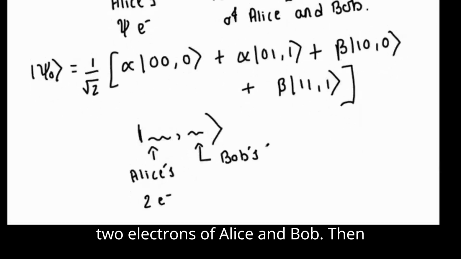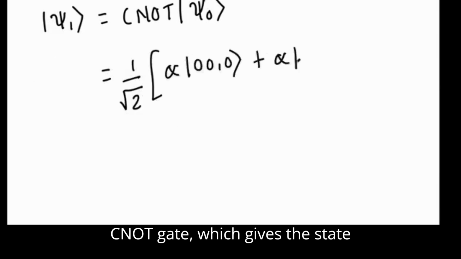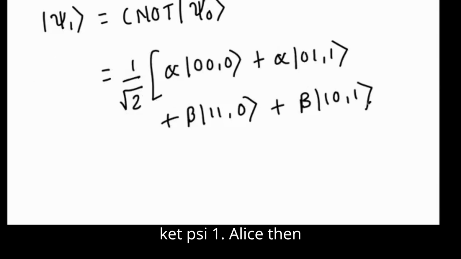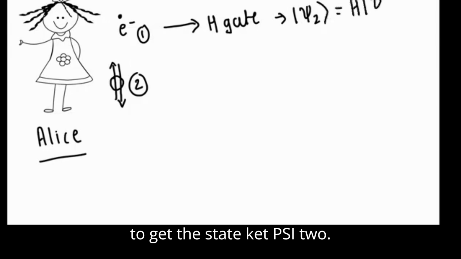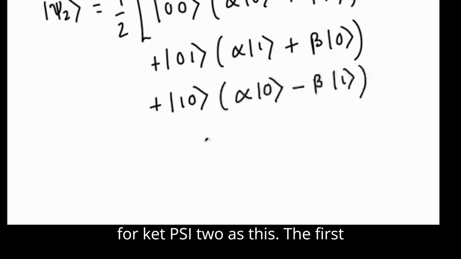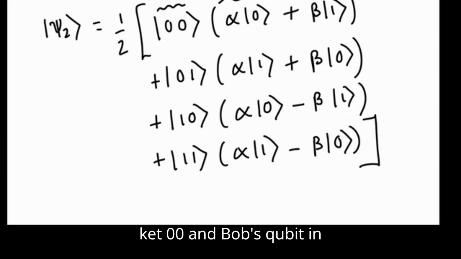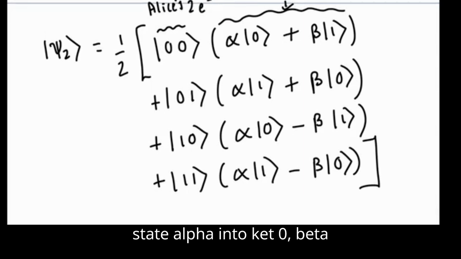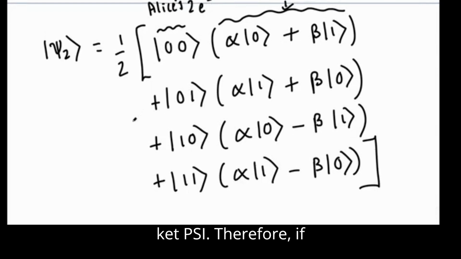Then Alice sends her two qubits through a C0 gate, which gives the state ket psi 1. Alice then sends her first qubit through the H gate to get the state ket psi 2. After evaluating, we get four terms for ket psi 2. The first term has Alice's qubits in state ket 00 and Bob's qubit in state alpha ket 0 plus beta ket 1, which is the original state ket psi.